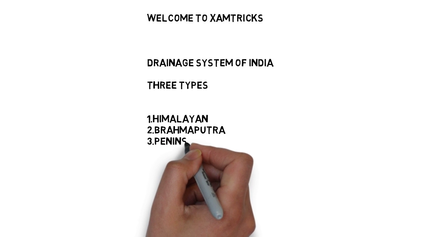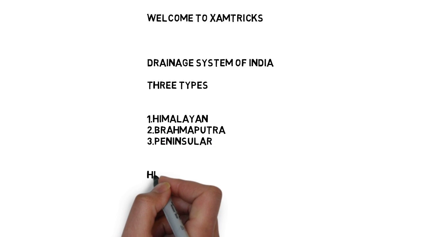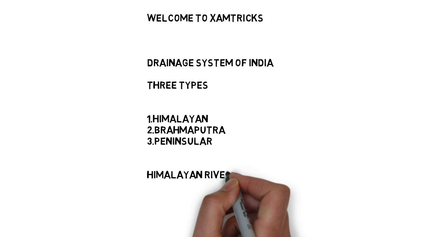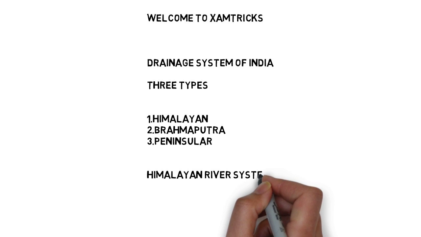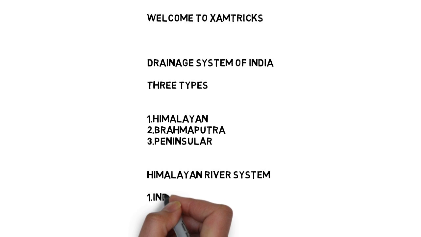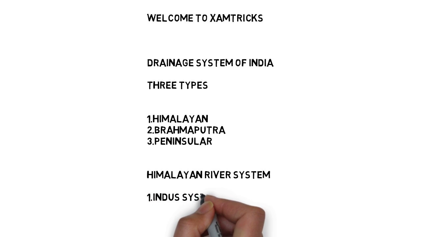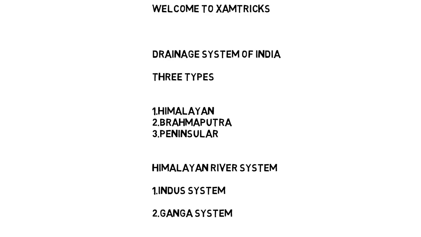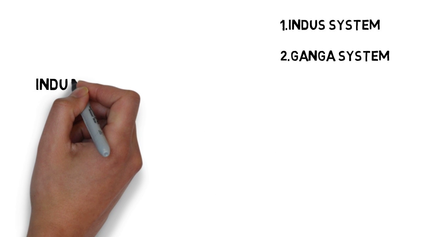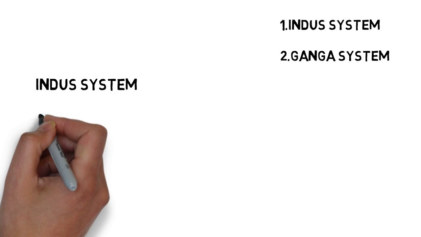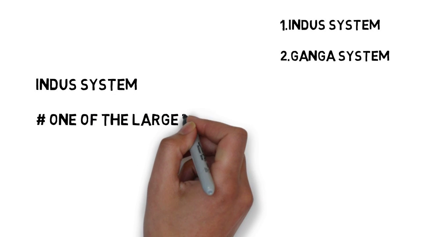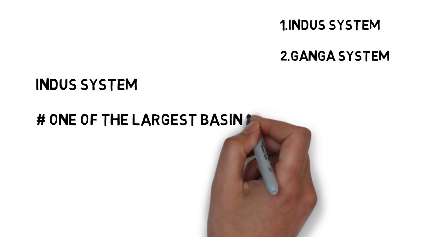There are three types of drainage system in India. First, Himalayan river system. Second, Brahmaputra river system. And third, Peninsular river system. In the Himalayan river system, we have Indus river system and Ganga river system. Now in this video, we will first try to understand Indus river system, and in the next video, we will explain Ganga river system.